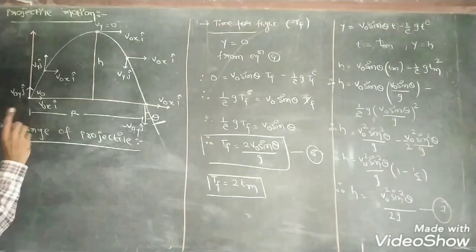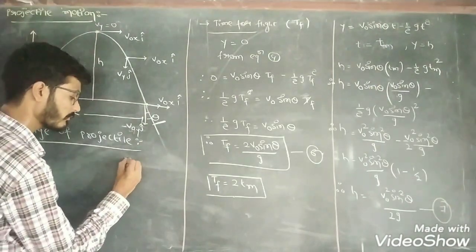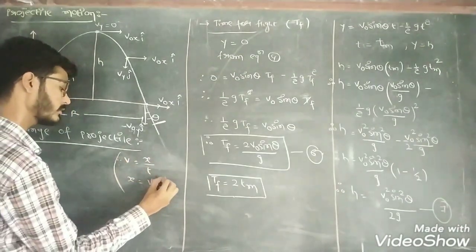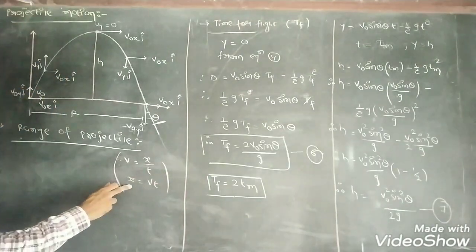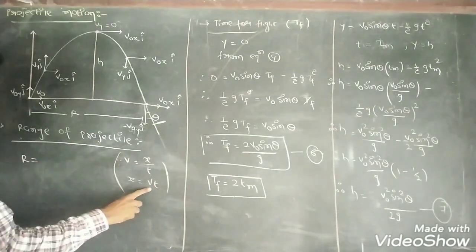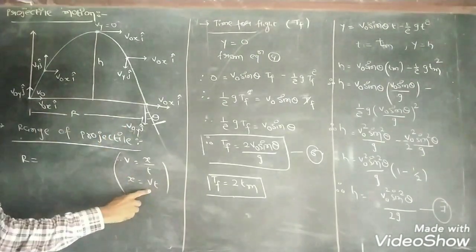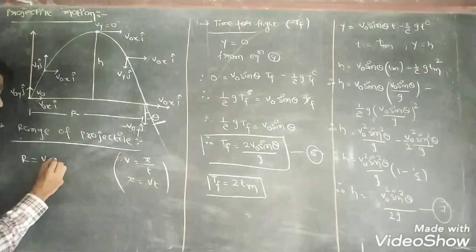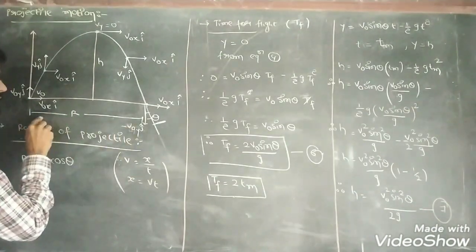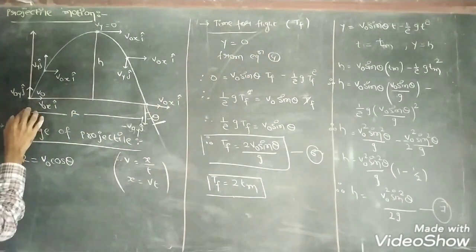Okay, so we all know that velocity is equal to distance upon time, so distance x equal to velocity into time. Here our horizontal distance is range, and that is R. So here we have to use the horizontal component of velocity, and that is v0 cos theta. And for this we have to use the value of time, and that is time of flight, because the initial